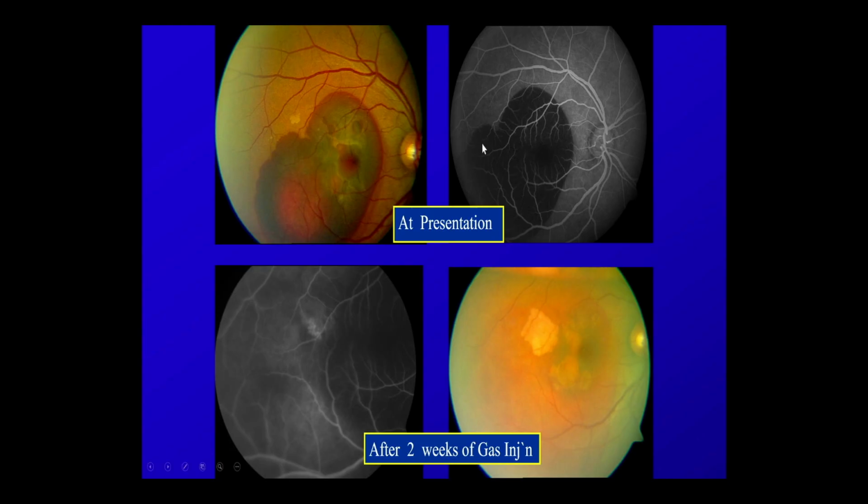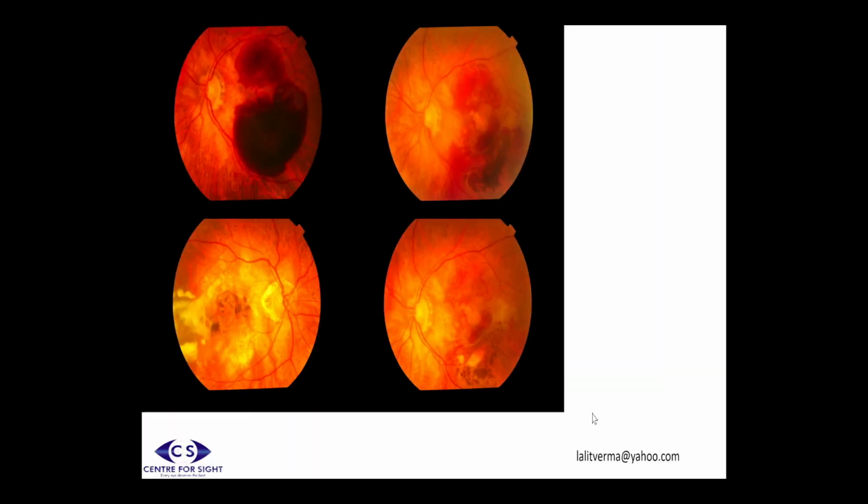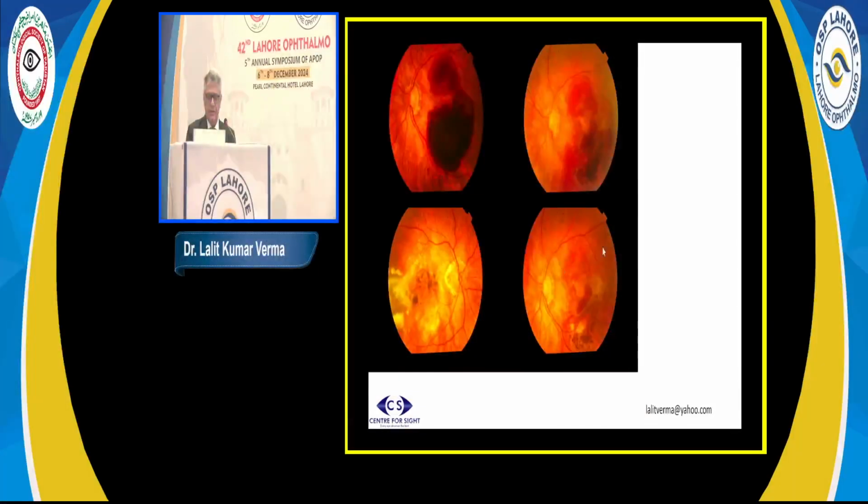So this was at presentation, and this was after 2 weeks of gas injection. This is another patient, a highly myopic lady actually. Right eye, you see this big scar. Any patient who presents with large submacular hemorrhage, suspicion goes to PCV kind of pathology. And this patient also received 0.3 cc of C3F8, and the left eye, this was the fundus picture.